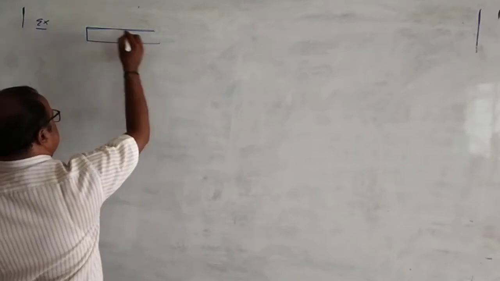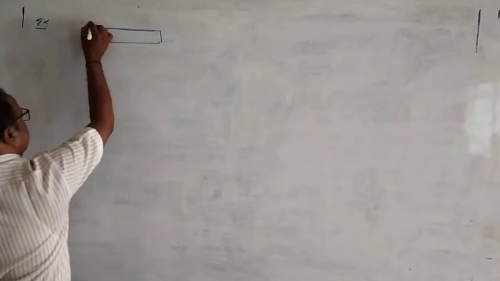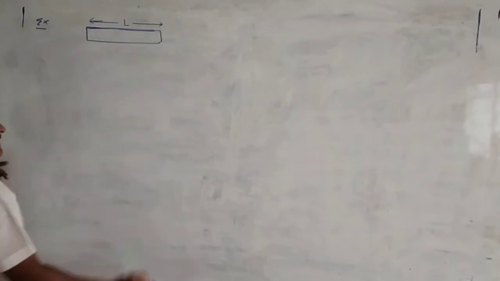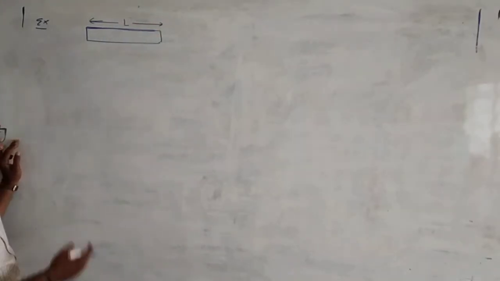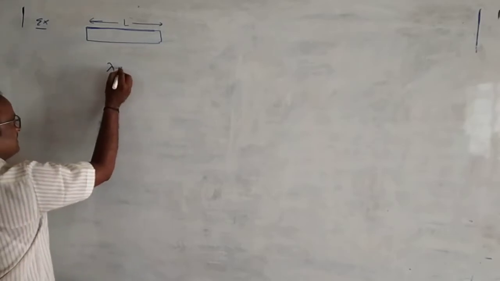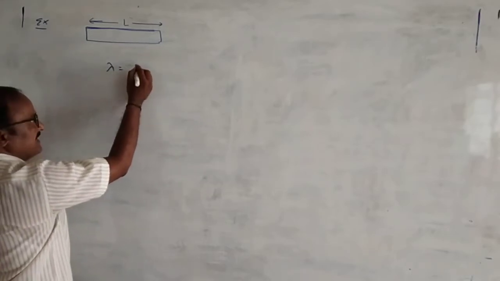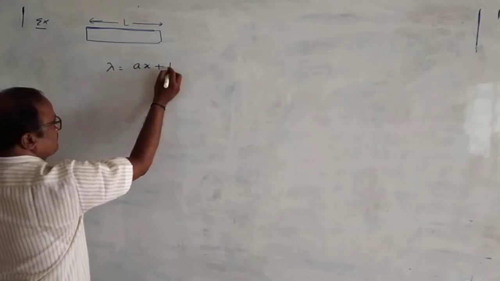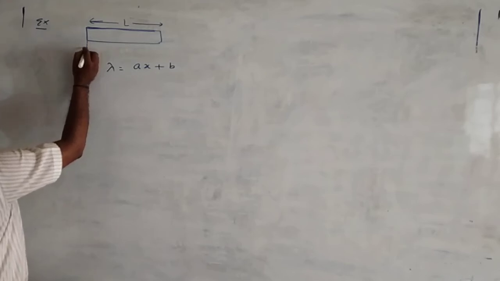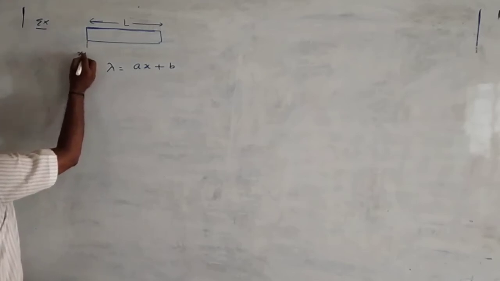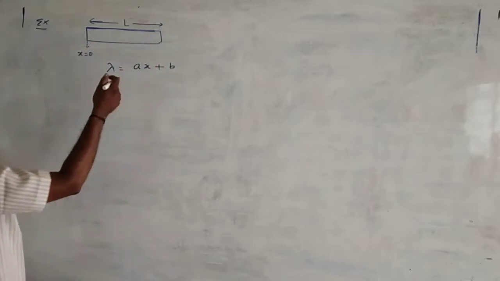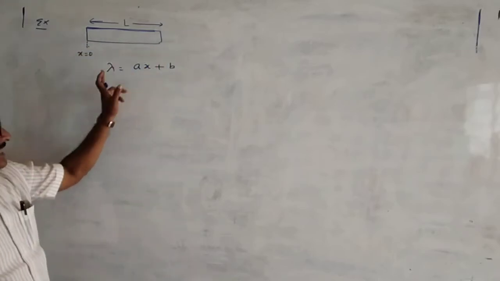length of the body is equal to L, total length of the body is equal to L, and mass of the body will change from one end to another end, as lambda is equal to, it is given by lambda is equal to, suppose, Ax plus B. ఏంటి ఇక్కడ, one end of the rod is taken at x is equal to 0. On going from one end to another end, lambda will increase. X value పెరుగుతోంది కాబట్టి lambda value పెరగాలి.